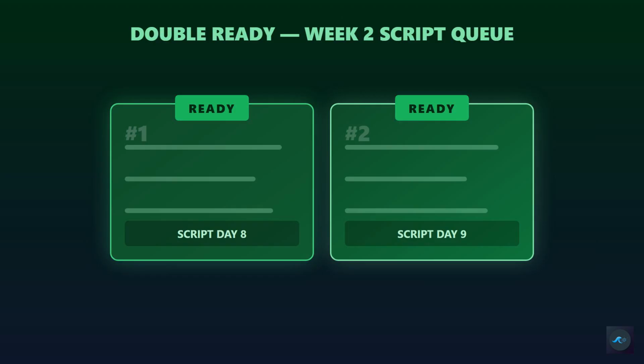Rank 3 stays researching unless it scores above 70, then promote it too. Getting 3 ready by day 7 is ambitious but ideal. 2 ready by day 5 puts you ahead of schedule.